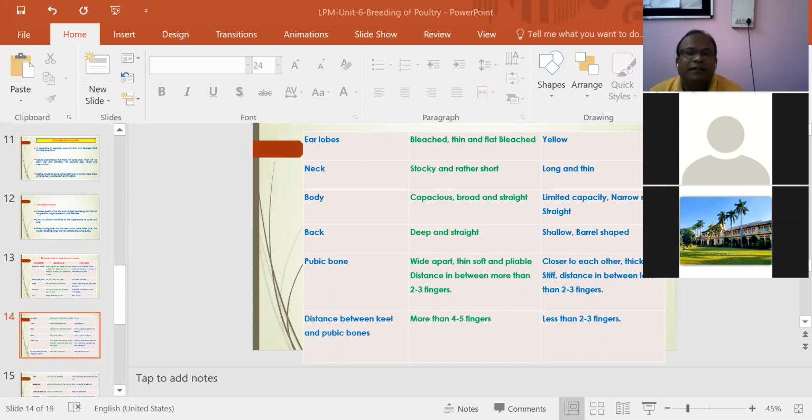In a good layer, the pubic bones are thin, soft, and malleable, and the distance between them should be more than 2 to 3 fingers. But in a poor layer, they are close to each other, thick and stiff, with a distance of less than 2 to 3 fingers. Distance between keel and pubic bone is more than 4 to 5 fingers in a good layer, and less than 2 to 3 fingers in a poor layer.